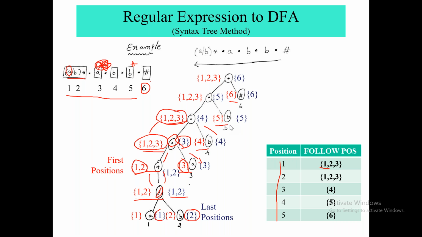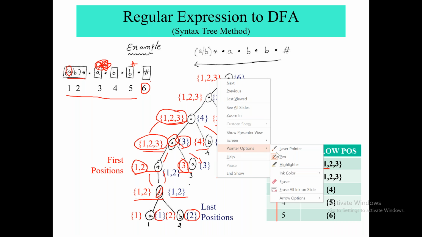See, for this first and follow, you have certain rules. Okay. So first, what we are doing, we are numbering all these things 1, 2, 3, 4, 5, 6. Okay. So now consider, here I will keep 1 2 3 4 5 6 as it is. Okay, just a second.